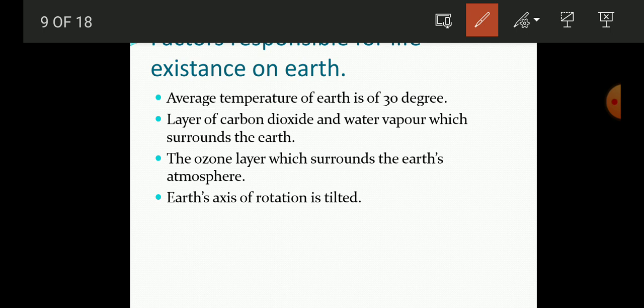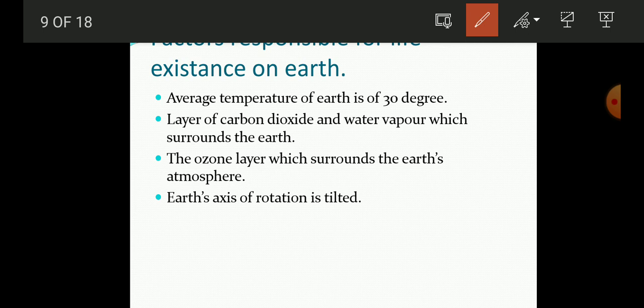The second important thing is the earth's axis of rotation. You know students, when you see the globe, you will find that the earth is tilted. The axis of rotation of earth is tilted, and that is responsible for the seasons that we face throughout the year.